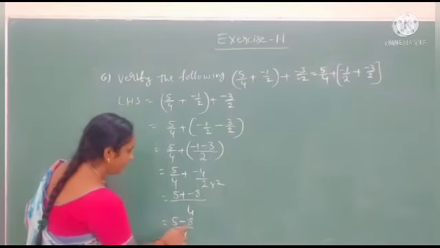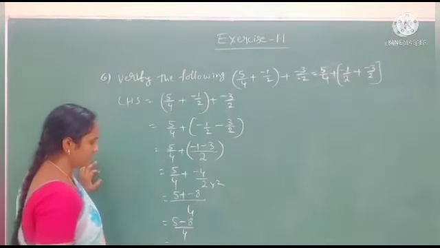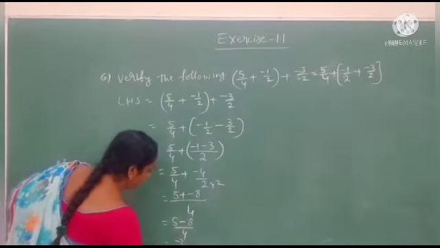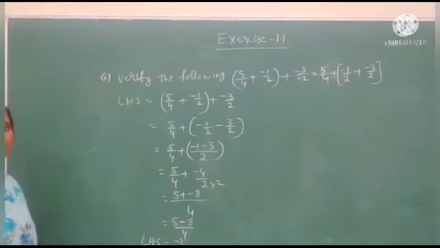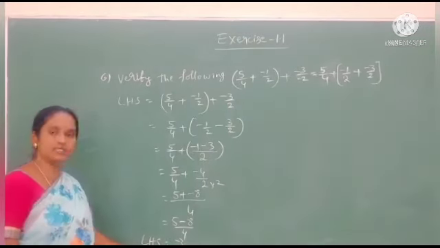Here we get minus 3 by 4. This is the LHS value: minus 3 by 4.